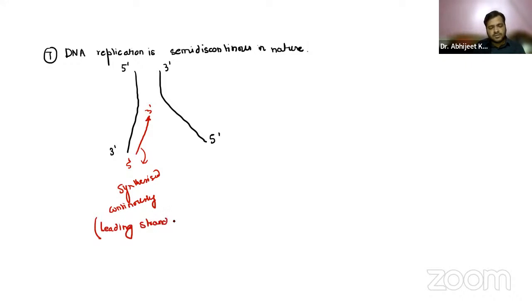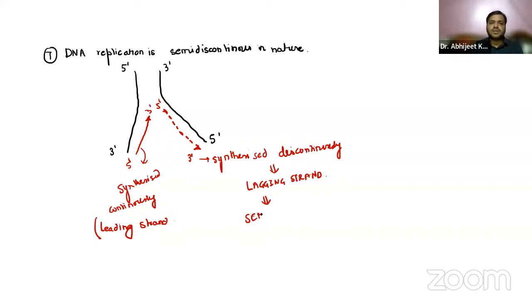The other one is synthesized in the form of Okazaki fragments, which I will be telling you about, and that is again from 5' to 3'. So it is synthesized discontinuously. It is not synthesized in a single direction in a linear fashion. It is synthesized in pieces, in fragments. That is the lagging strand, and that is the semi-discontinuous nature.